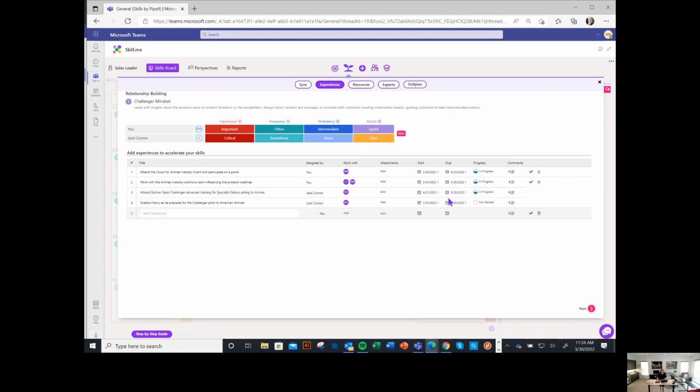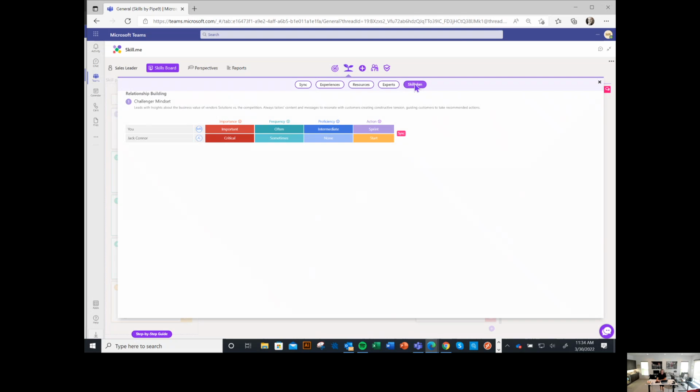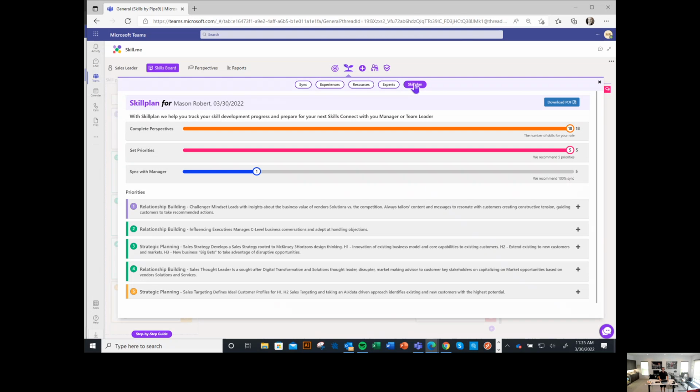Now, all this information, if I go into Skillplan now, is collected by Skillplan. Skillplan picks it all up. At the top of Skillplan, it provides an overall check of where you are, where in this case Mason is in terms of completing perspectives, setting priorities, and also syncing with Jack. But you'll see underneath, all those priorities will appear in the skill plan that Mason has set for himself through this next period.